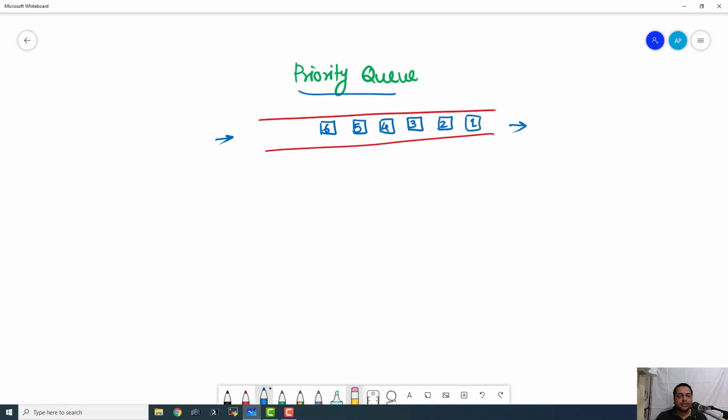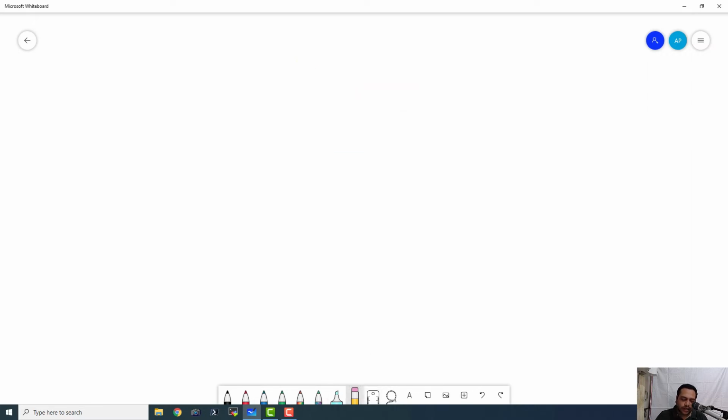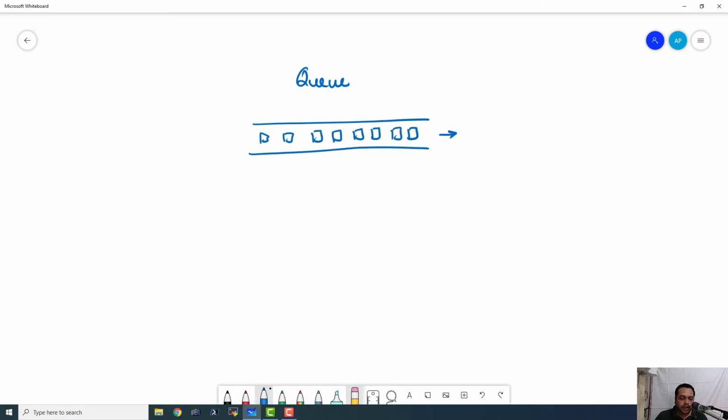Also queue is known as first in first out data structure. Okay, so this is about priority queue, but normal queue is known as first in and first out. Okay, so if I say this is a normal queue, then whatever item gets in first, it actually comes out first. So it is FIFO, first in first out.